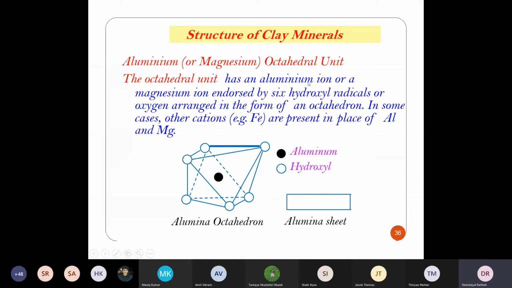That means the octahedral unit has the alumina ion or magnesium ion surrounded by 6 hydroxyl or oxygen ions, 1, 2, 3, 4, 5, 6. And we represent this with a rectangular sheet, for our convenience. Hope you are following.